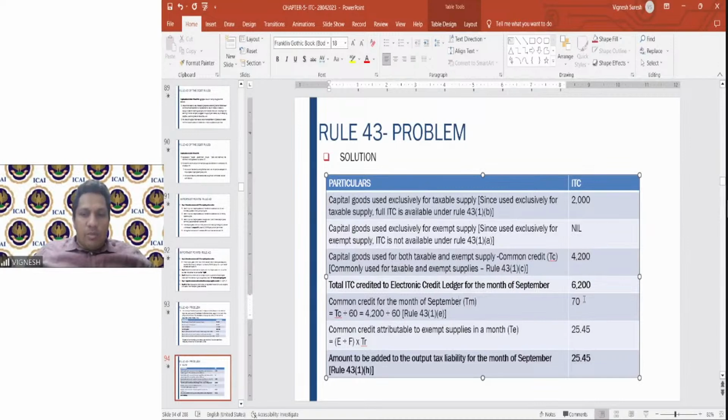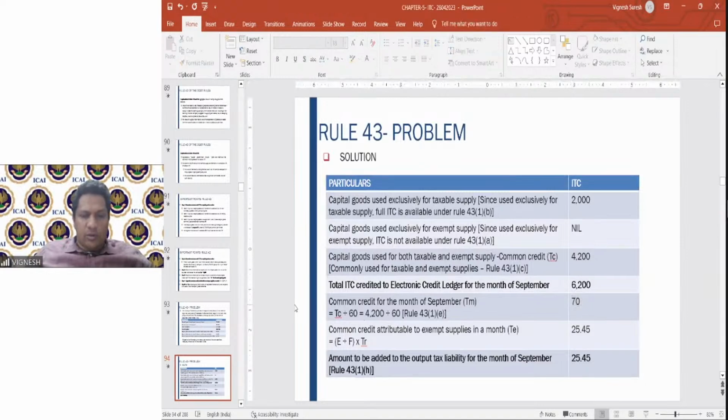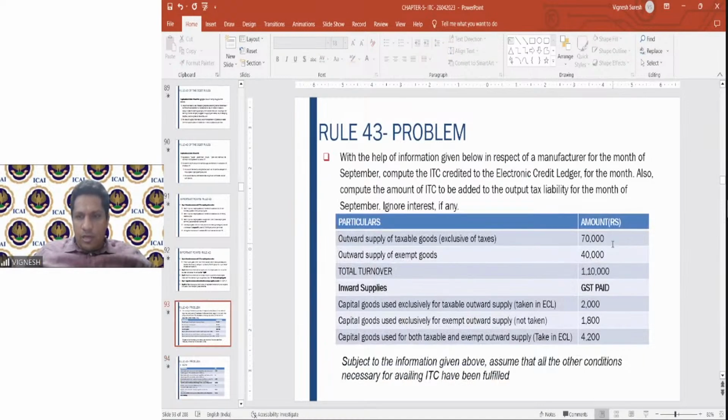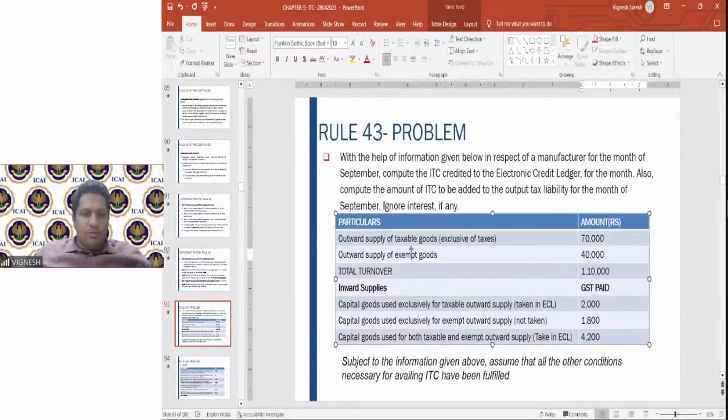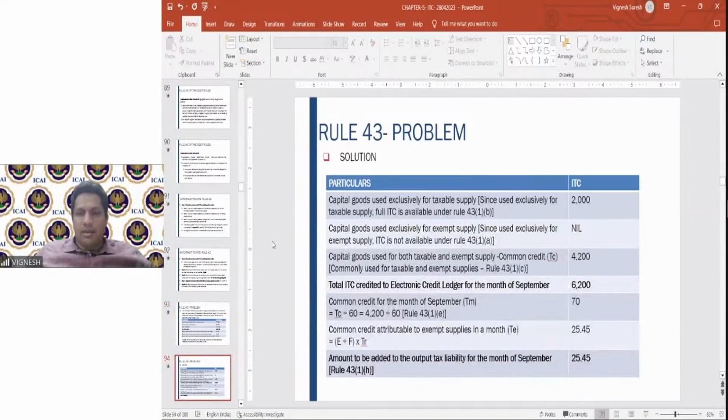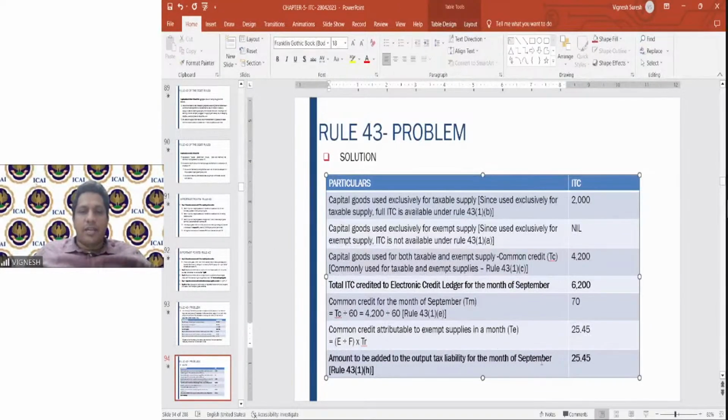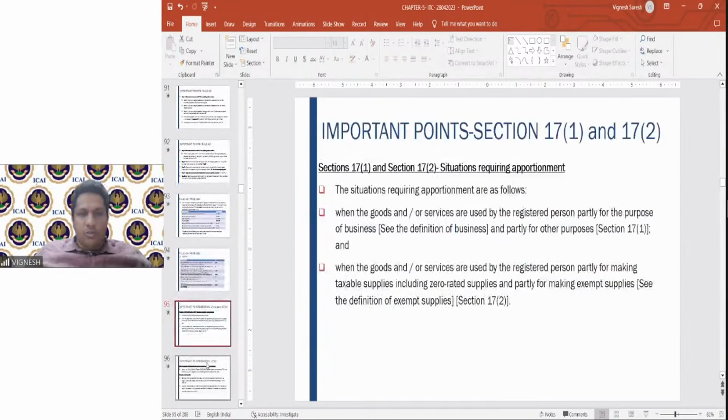Now, out of this common credit, how much is attributable to the exempt supply, which is nothing but E by F into TC. So in this particular situation, 70 rupees into E by F. What is exempt supply? 40,000. And total supply is 40,000 plus 70,000, so 40 by 110 into 70. I hope you got the point. It is 25.45. So this 25.45 is attributable to exempt supplies and shall be added to the output tax liability.